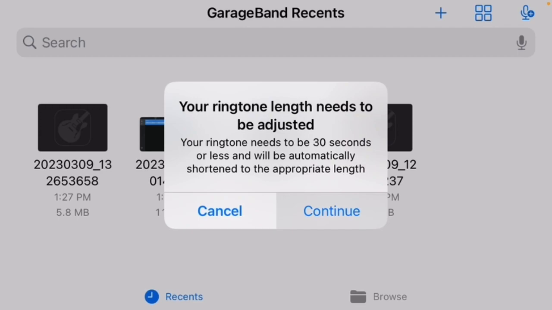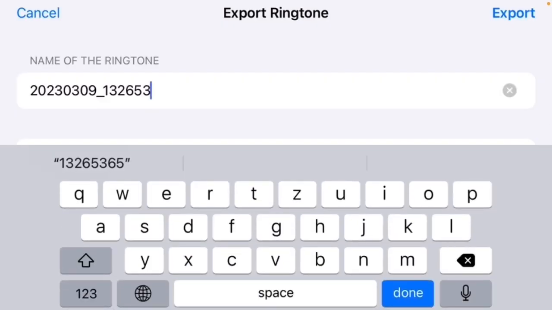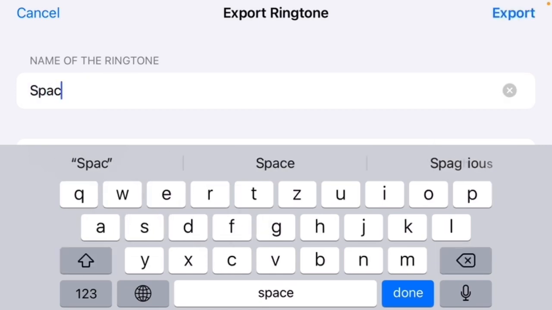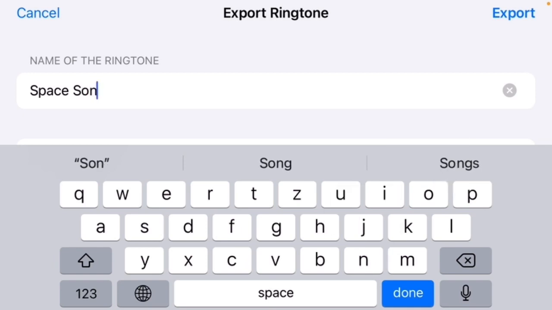A message will pop up and press continue. Then you can change the name to whatever you like. Then press export.